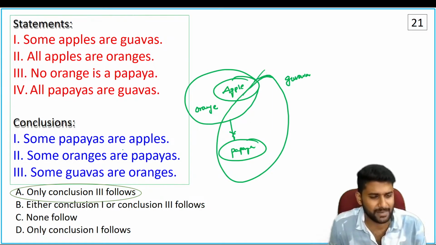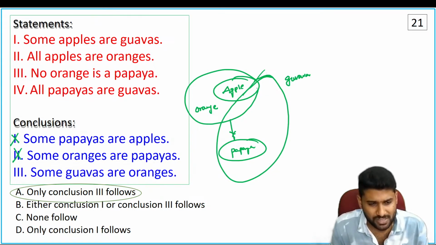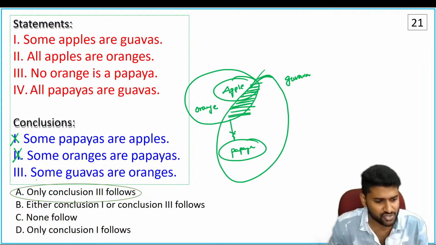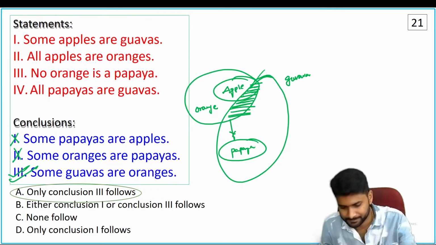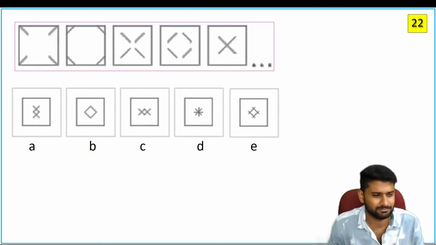Now the conclusions. Some papaya are apple. Papaya and apple have no direct relation, so it's an invalid conclusion. Some orange are papaya. Some orange and papaya, there is no direct relation. Some guava are orange. Yes, so some guava is also part of orange. It's a direct relation we can see in the picture. So the answer is only conclusion 3 follows. Next. Go through the next one.